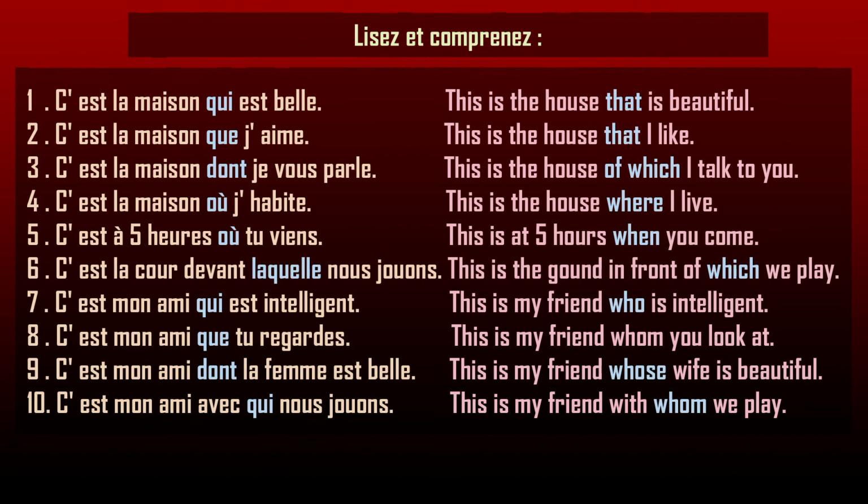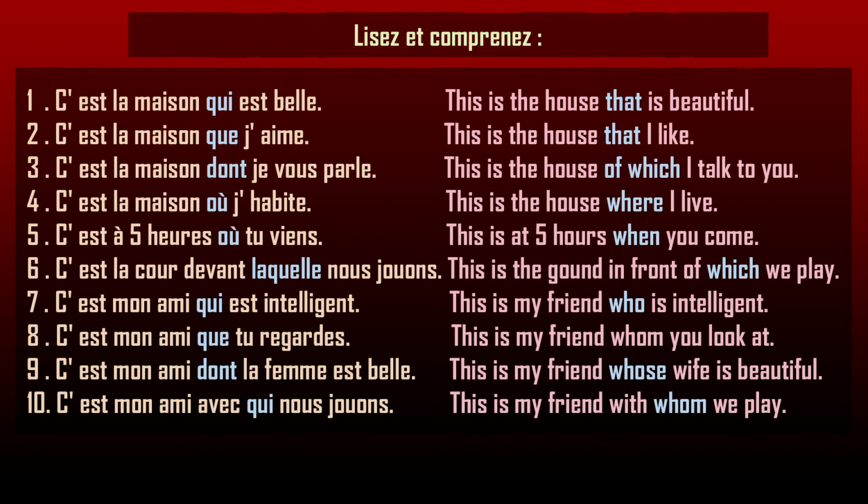This is the house about which, of which I talk to you. Number 4. C'est la maison où j'habite. This is the house where I live. Number 5. C'est à 5 heures où tu viens. This is at 5 o'clock, 5 hours when you come.